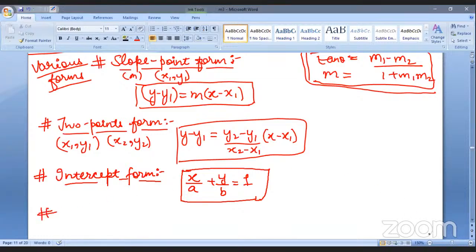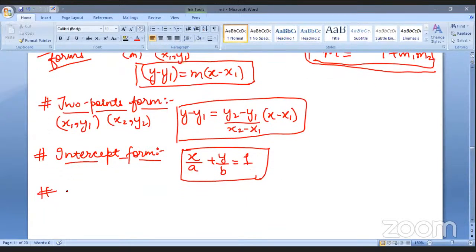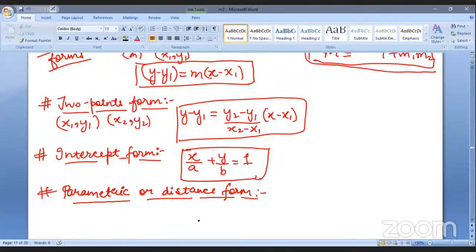Moving ahead, one more form that we read was the parametric or distance form, right? Parametric or distance form. Let us see. So who will tell me this? He'll get 105 out of 100, and without cheating, mind you, you have to be honest on your side, right? Who remembers this particular one? Just raise your hand.